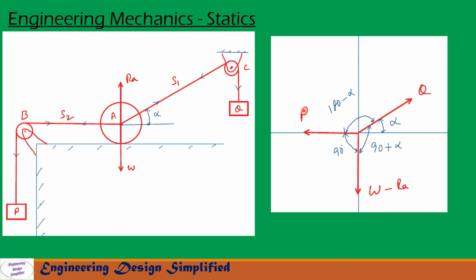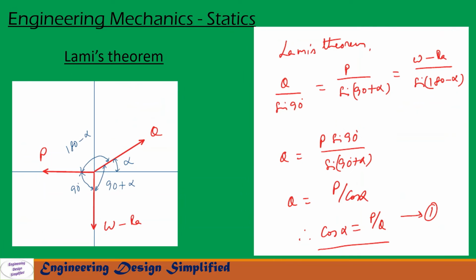The angle between P and W minus RA is 90 degrees, and the angle between P and Q is 180 minus alpha. Now let us write Lami's theorem. Lami's theorem is Q by sine 90 equal to P by sine 90 plus alpha equal to W minus RA by sine 180 minus alpha. That is written here.